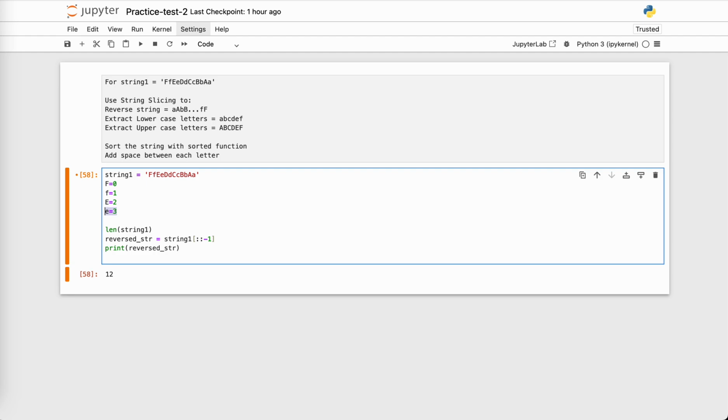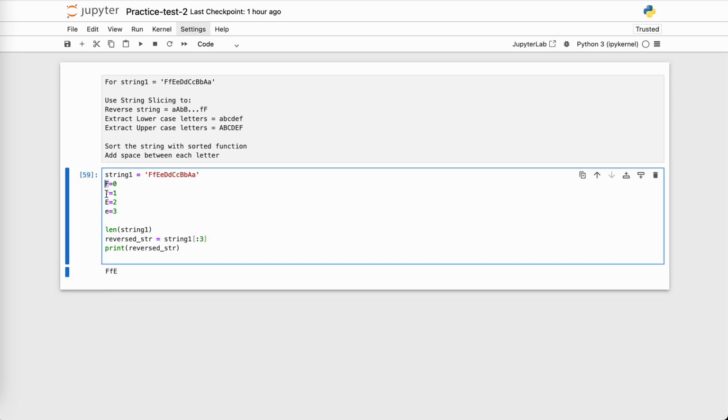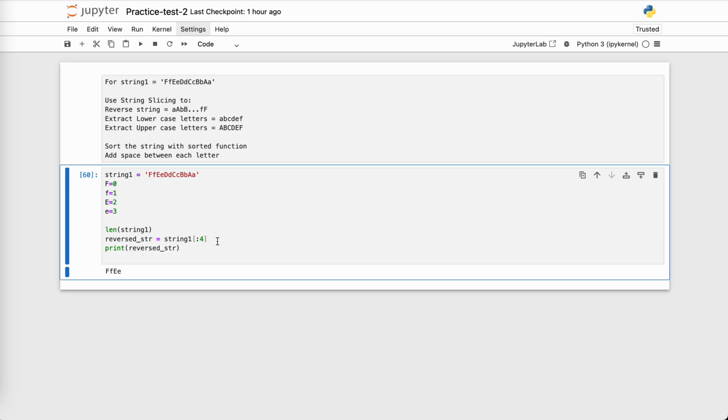So let's say I want to go till E. If I mention the index 3 over here, and I remove the step for now, it will not go till 3. It will give me an output without 3. So see that? It will give me F, the beginning of the string, small f, 1, E, and then it will stop. So this index does not get counted. If I want a small e, then I have to go till its index plus 1 value. Okay, so like this. All right, so this is something to keep in mind.